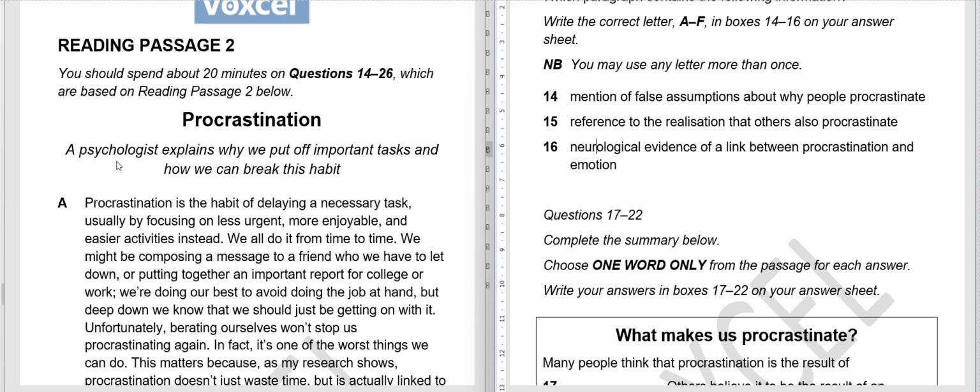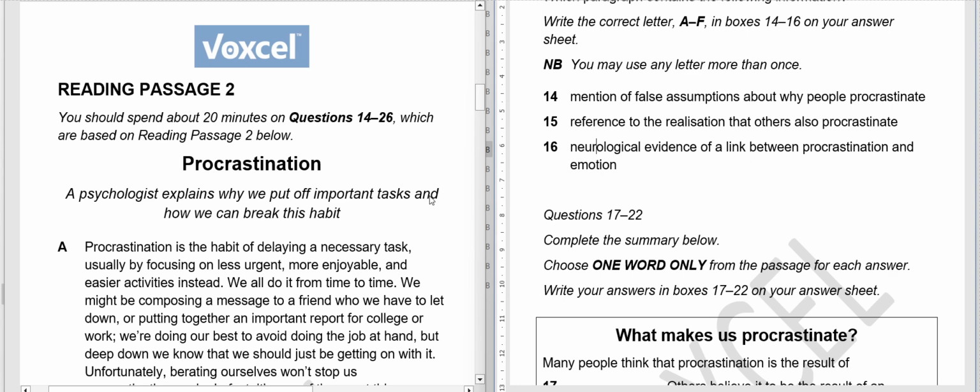So a psychologist explains why we put off important tasks and how we can break this habit. So it's gonna be about this particular habit of people, why they procrastinate and how we can break this habit, how we can be more active and complete our work on time. So it's gonna be a bit educational also. If you are one of those people who procrastinate, you should be very attentive while reading this passage. It can help you know why we procrastinate and what we can do to stop it.